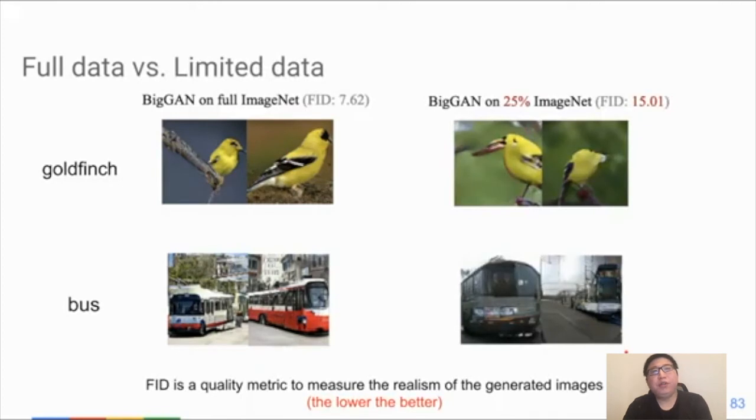However, if we reduce the training data to 25%, the quality has vastly decreased. Because we often use the quantitative evaluation metric called FID to measure the realism of the generated image. The lower the metric, the better. On the limited 25% training data, we can see the FID becomes much worse, almost double.